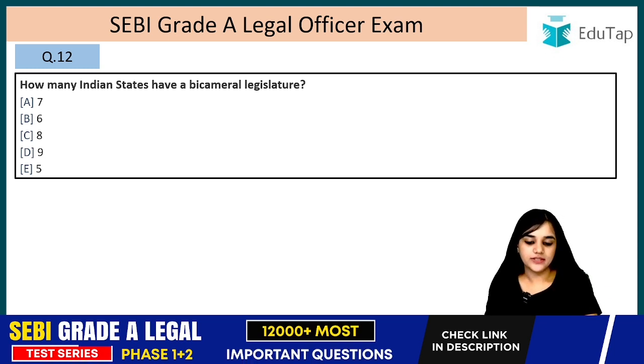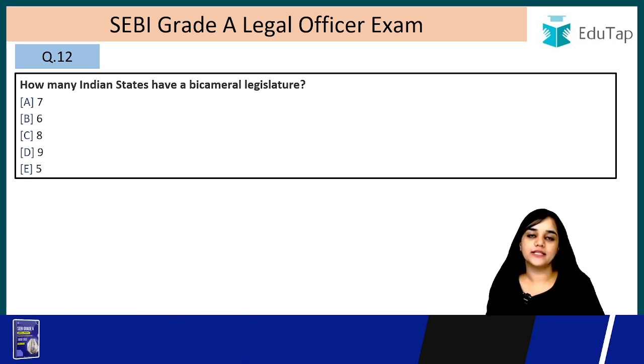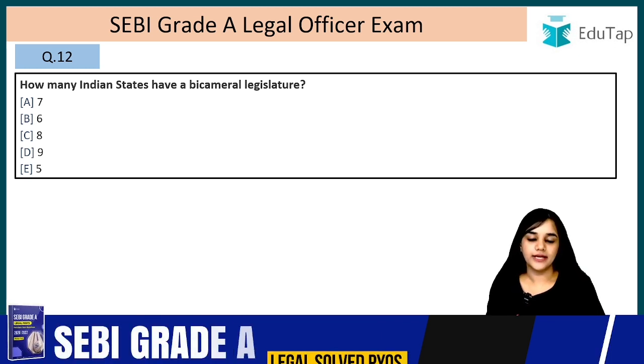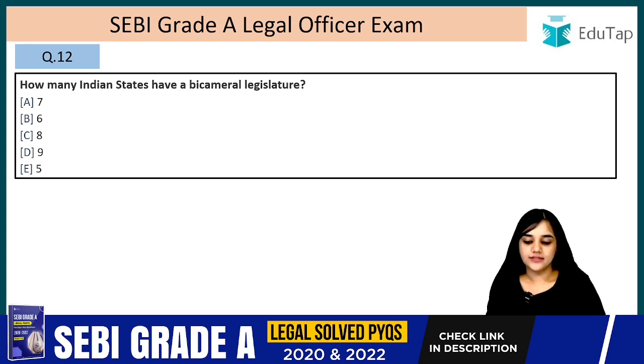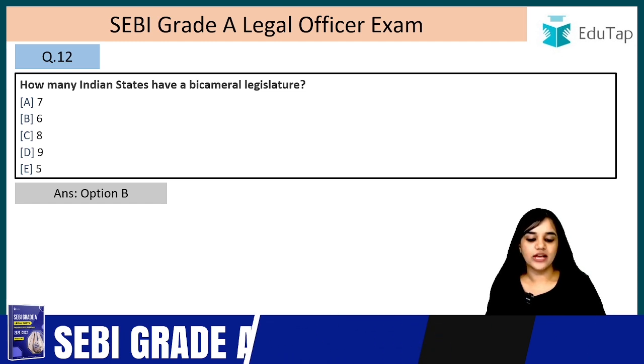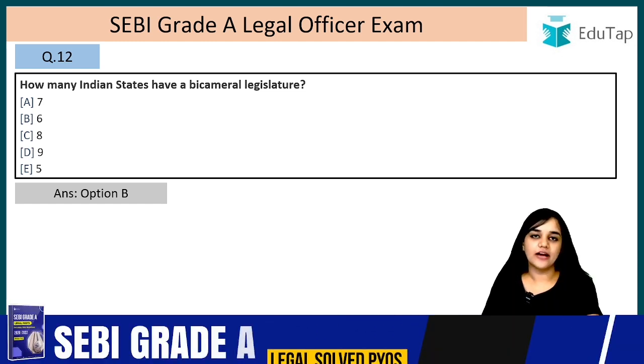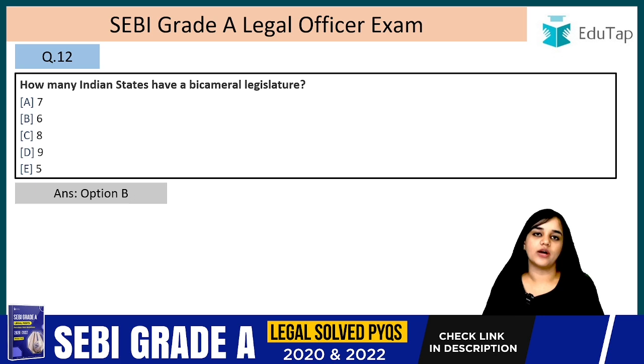How many Indian states have a bicameral legislature? So how many Indian states have 2 houses in their legislature? Is it 7, 6, 8, 9 or 5? The answer is B, 6. So there are 6 states which have bicameral legislature. That means they have a legislative assembly and they also have a legislative council, right?